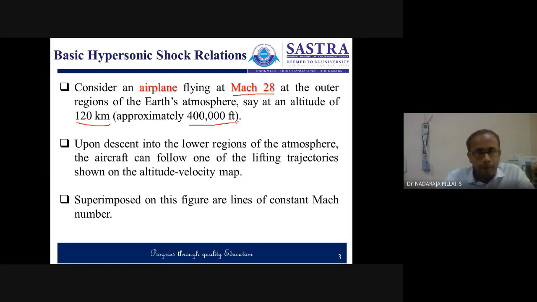Upon descending into the lower region of the Earth's atmosphere, the aircraft needs to follow any of these trajectories which we studied in the last class on the altitude velocity map.